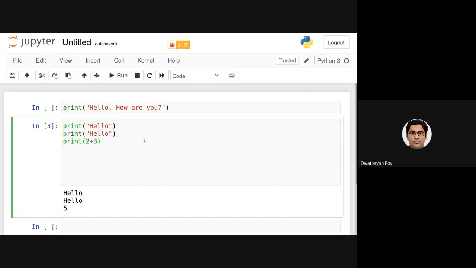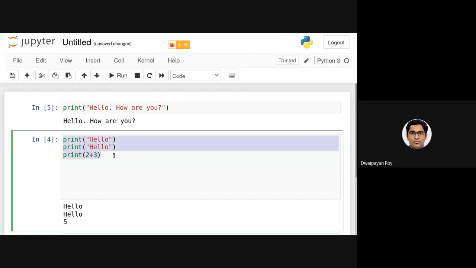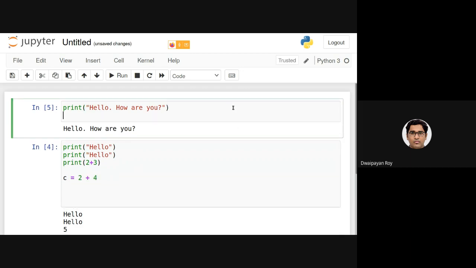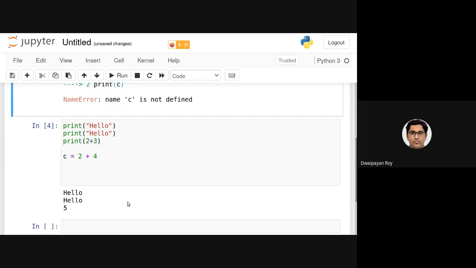But in case of an interactive or in case of a notebook cell, the lines in the cell will be executed one line after the other. But as we have seen, we can execute this, then this. The variables initialized in this cell can be used here. If I say c equals 2 plus 4 and try to print the value of c here, you can see there is no c because we haven't executed this statement.